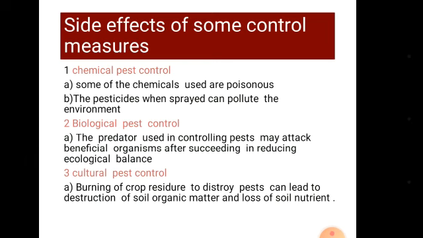Side effects of the biological pest control method. 1. The predators used in controlling pests may attack beneficial organisms after succeeding in reducing the pest, upsetting ecological balance. 2. The target pest may be abandoned by the predators and they may start attacking the crops which they are expected to protect. 3.